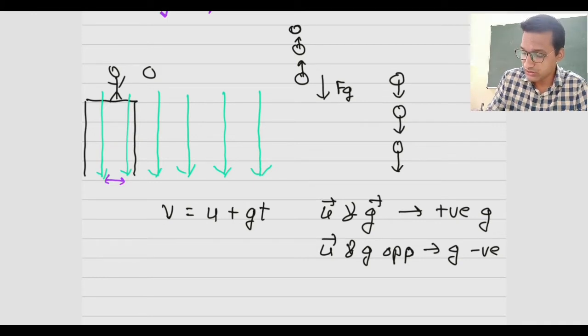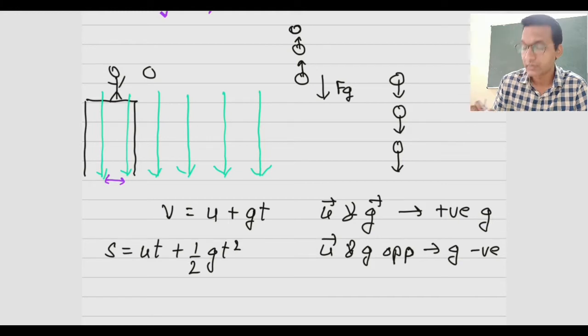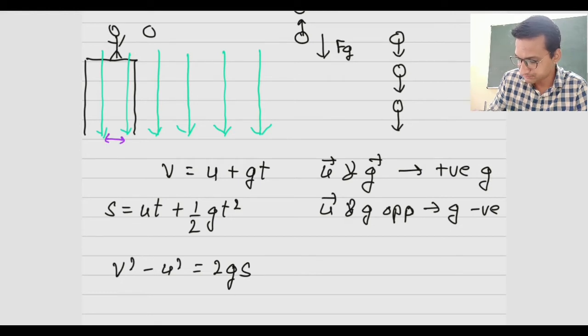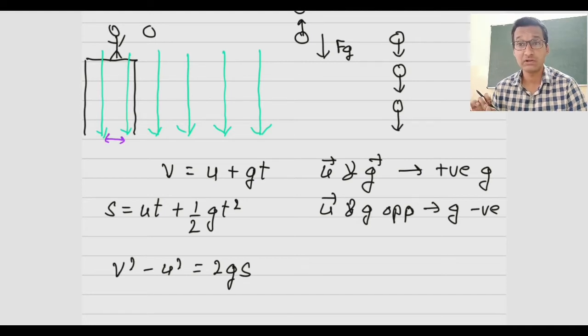Second, this equation is for the final velocity. We can also find the displacement of the object by using this equation, as we know, s = ut + 1/2 gt². And one more equation we have learned is v² - u² = 2gs. These are the equations for gravitational field, and we know how to derive them.